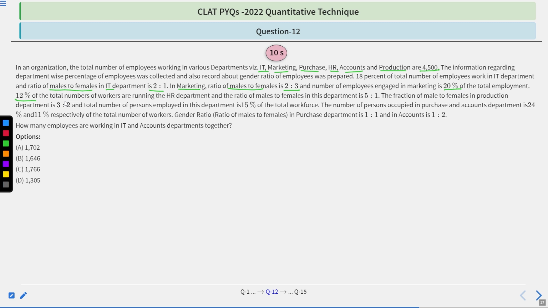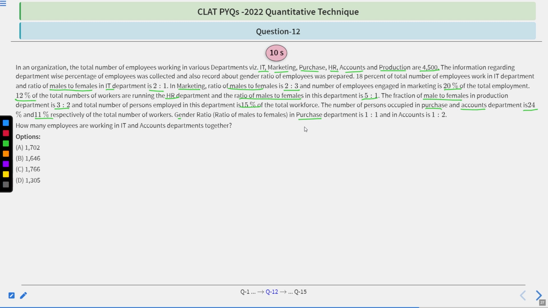Now 12% of total employees are in the HR department, and the ratio of male to female is 5:1. In the production department, the male to female ratio is 3:2, and the total number of employees is 15% of total workforce. Okay, and in the purchase department you will have 24% of total workers. In accounts you will have 11%.